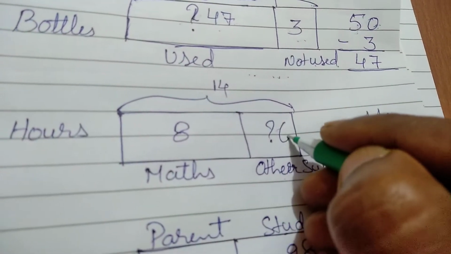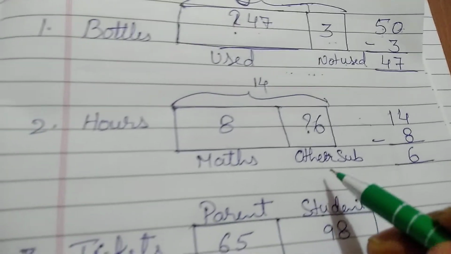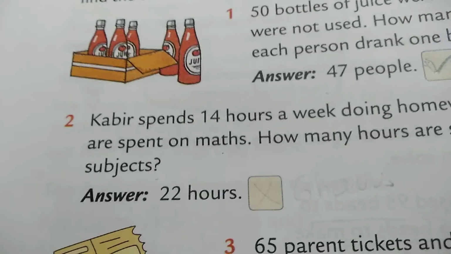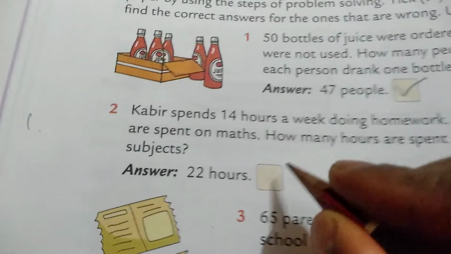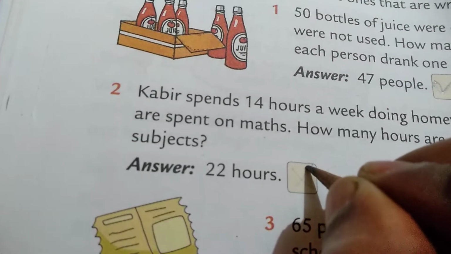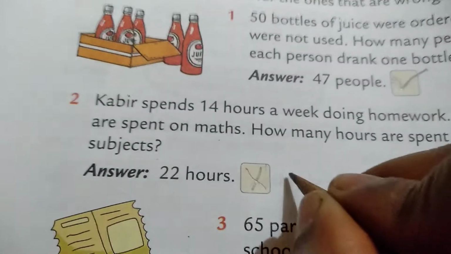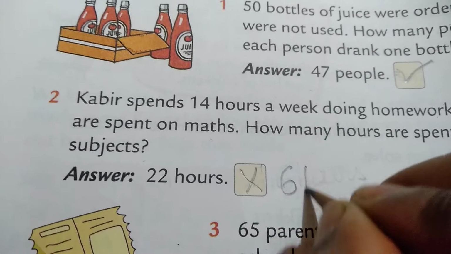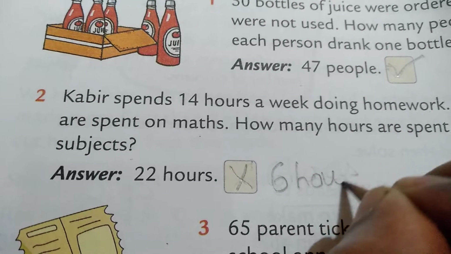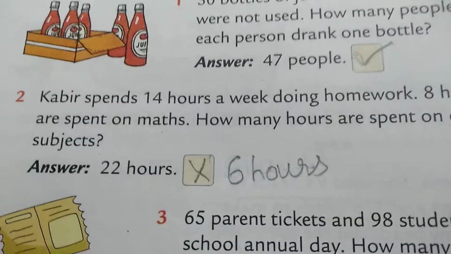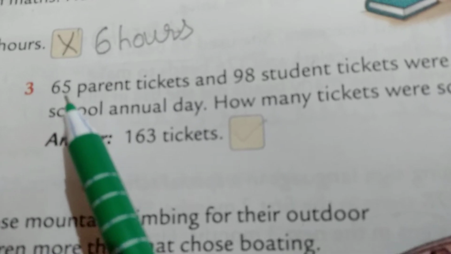Means on other subjects he has spent 6 hours. But here it is given 22 hours. Means this is wrong. We'll put a cross and write down 6 hours. Okay. Now, third question.